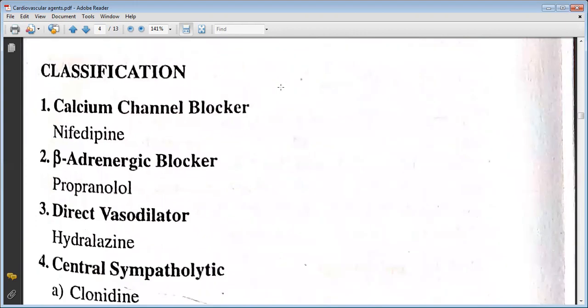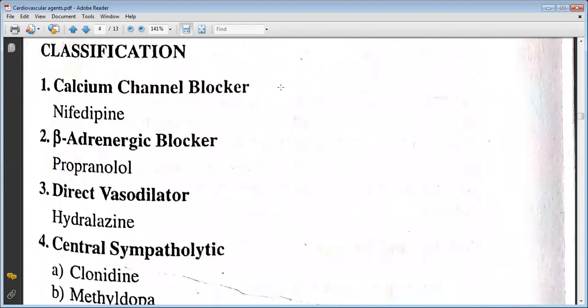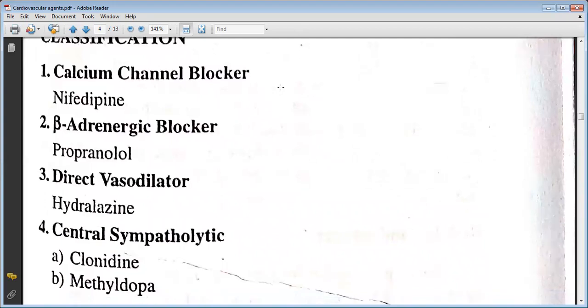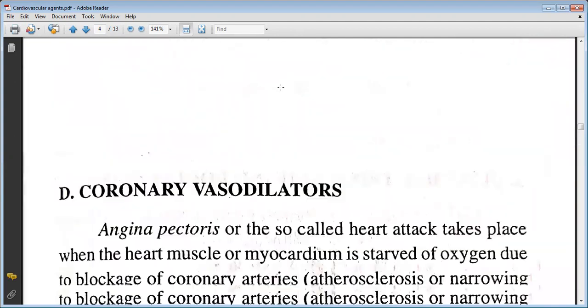The classification of antihypertensives includes, first, calcium channel blockers, which include nifedipine. Then comes the beta adrenergic blockers, which include propranolol. Then comes the direct vasodilators, which include hydralazine. And the last one is central sympatholytics, which include clonidine and methyldopa.